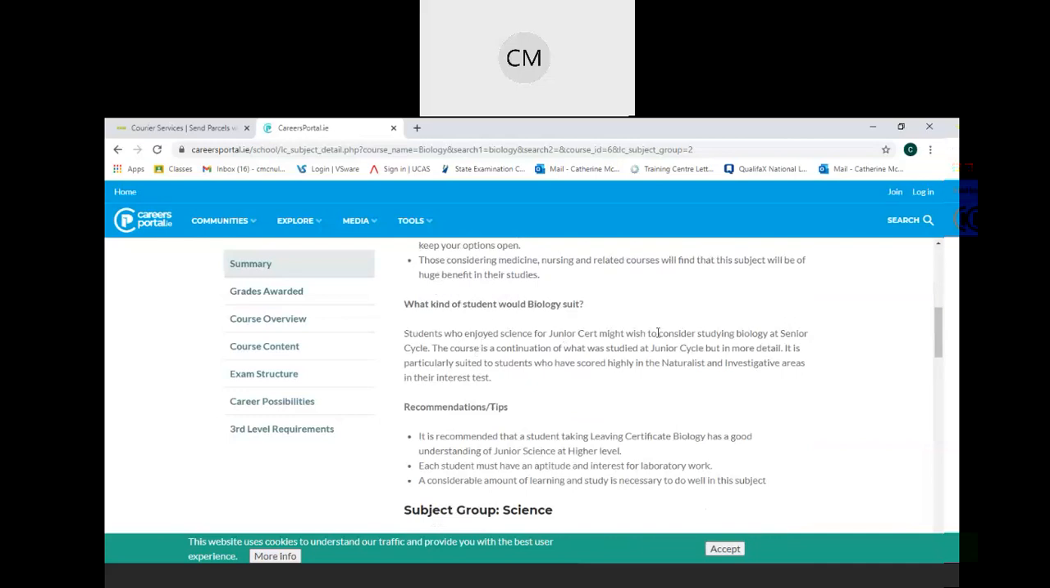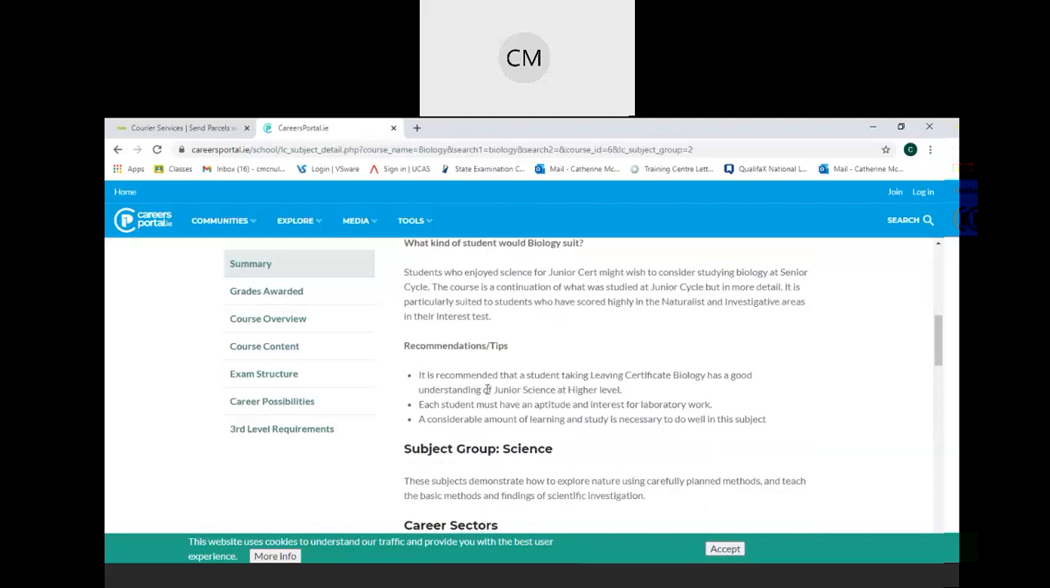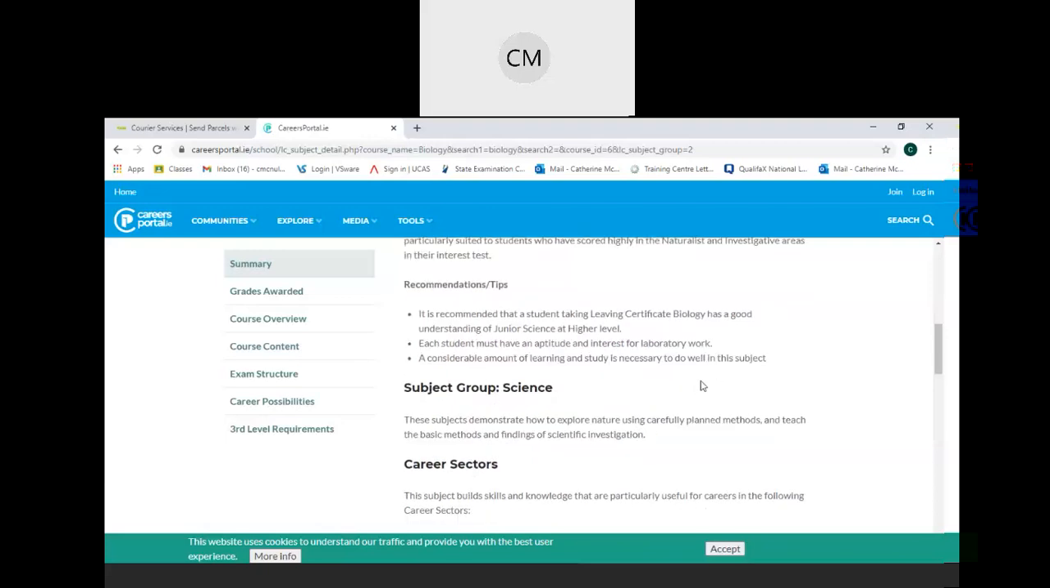So what kind of students would biology suit? It will suit a student who enjoyed science at Junior Cert, but might want to study it in more detail. And tips then. It's recommended that a student taking Leaving Cert biology has a good understanding of Junior Cert science at higher level. And each student must have an aptitude and interest for laboratory work, because there will be experiments, etc. And a considerable amount of learning and study is necessary to do well in this subject. That applies to all subjects anyway.